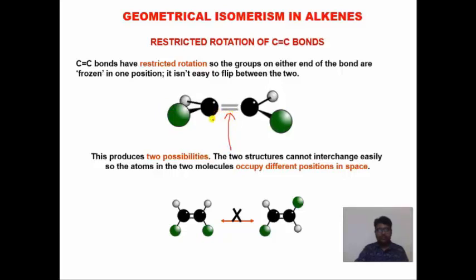So it forms two different structures like this, one and second. There is no rotation, so cis and trans are totally two different structures. So how does geometrical isomerism occur in alkenes? Because of restriction to rotate around a double bond.